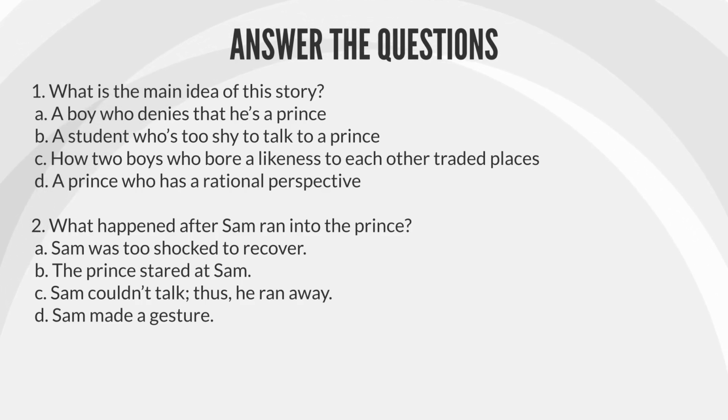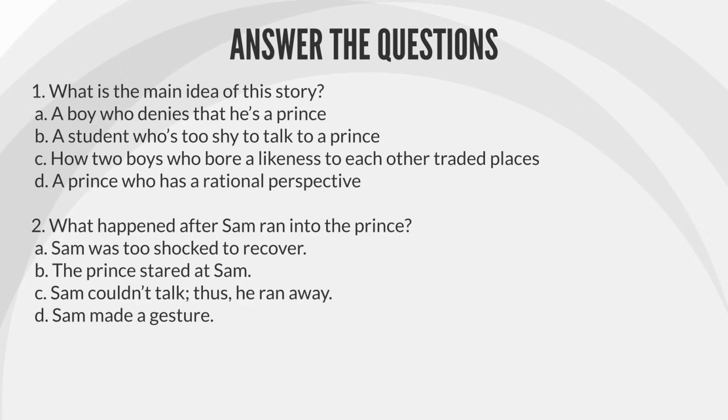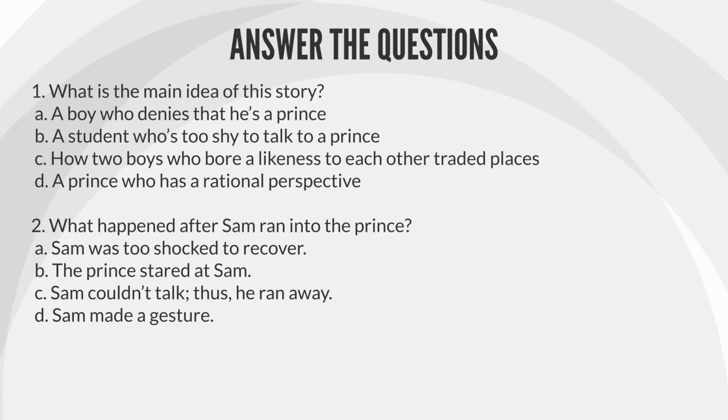2. What happened after Sam ran into the prince? A. Sam was too shocked to recover. B. The prince stared at Sam. C. Sam couldn't talk, thus, he ran away. D. Sam made a gesture.